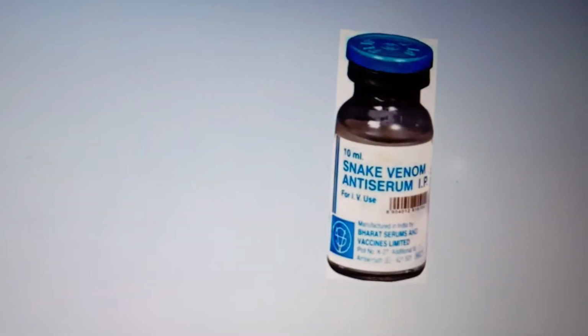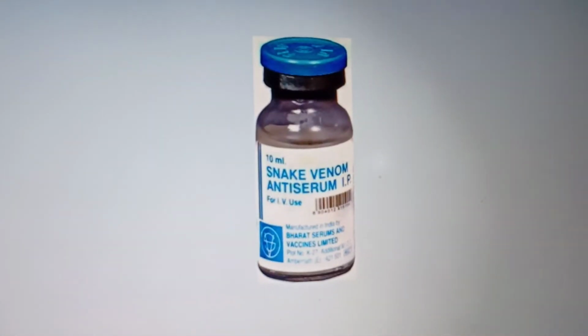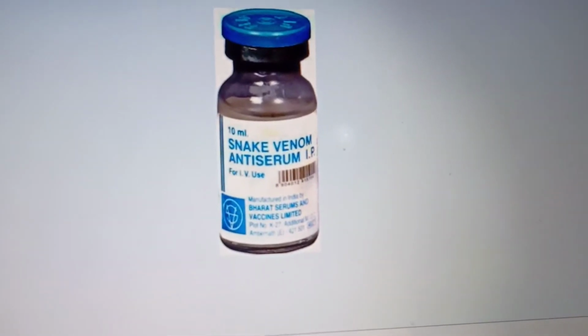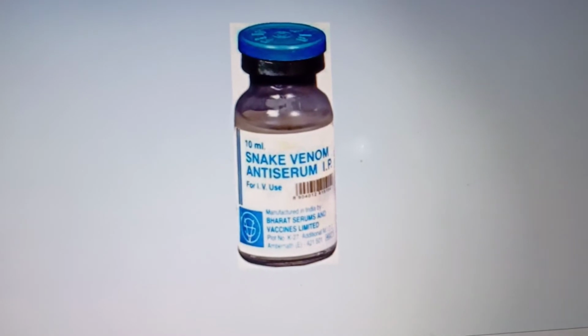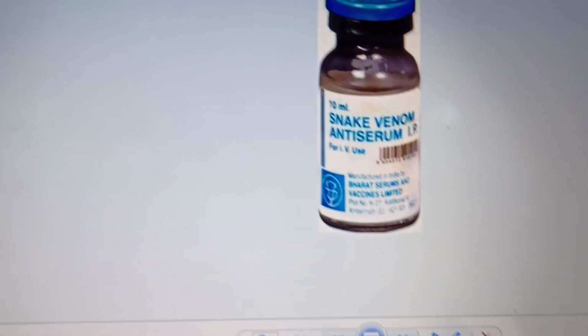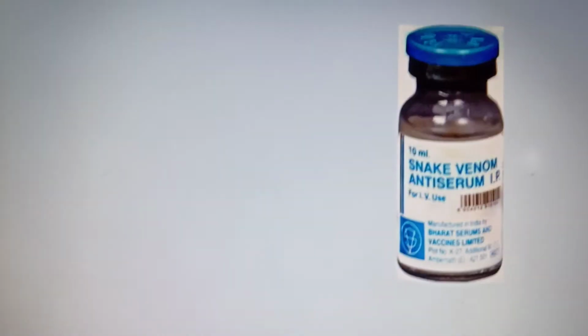That is in the case of snake bite, snake venom antiserum. For snake bites also, the injection is preformed antibodies against the snake venom. This is passive immunization. That one is active. This is passive immunization, ready-made, with a quick immune response, because active vaccination sometimes needs booster doses. In the case of TT and snake venom, these are passive immunization.